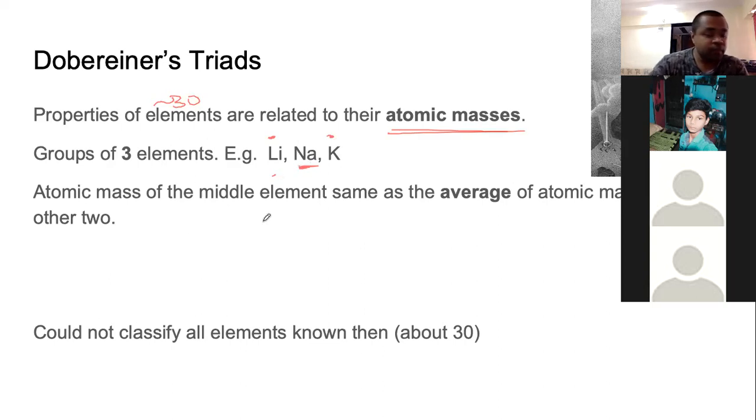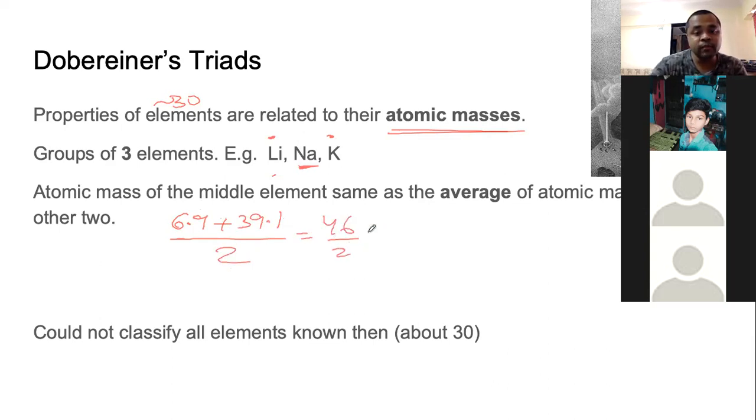For example, we looked at this question where lithium's atomic mass is 6.9, potassium's atomic mass is 39.1. When we take the average of it, we come to 23, and the atomic mass of sodium itself is 23.